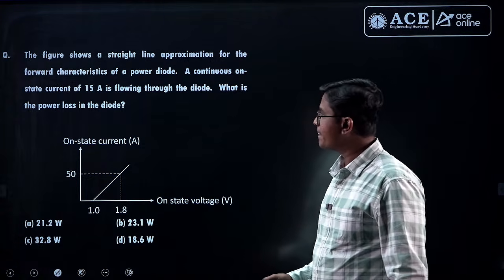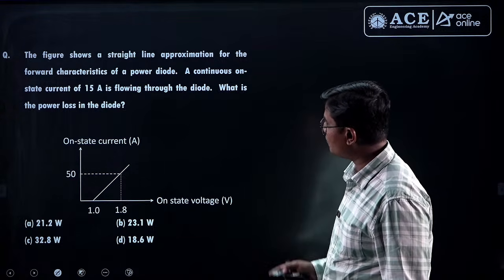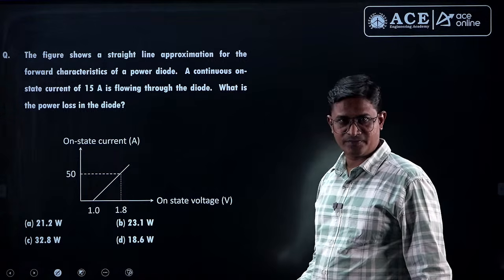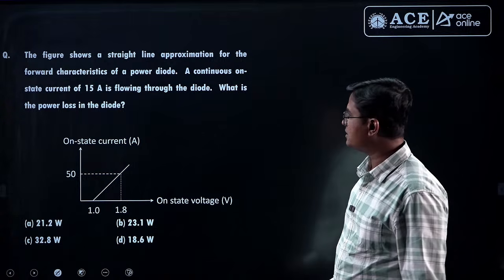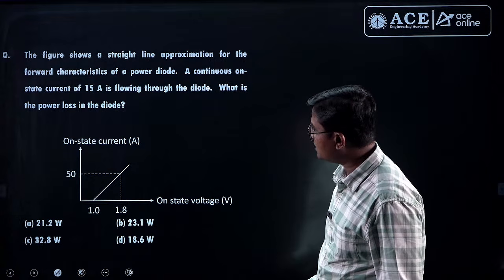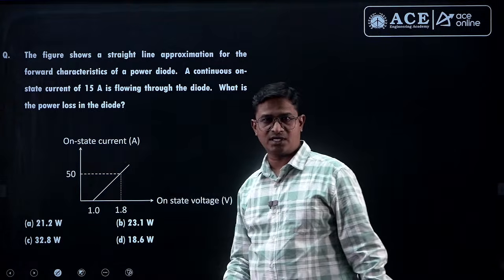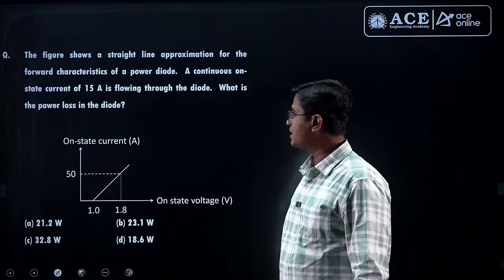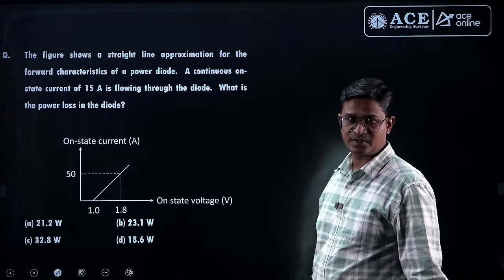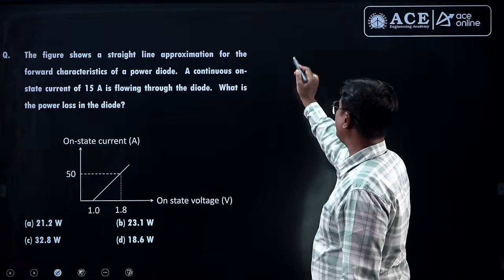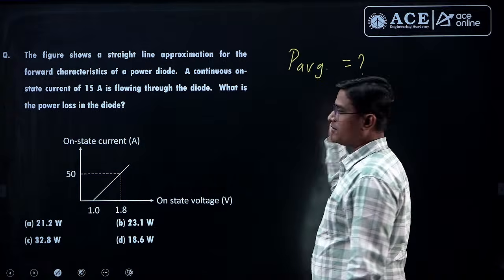Let us discuss. The figure shows a straight line approximation for the forward characteristic of a power diode. This is a power diode forward characteristic. A continuous on state current is 15 ampere, means they are saying the on state current is a constant 15 ampere, so a DC current is flowing through the diode. What is the power loss in the diode? So our task is to find the P average in the diode. By default, power loss means P average.